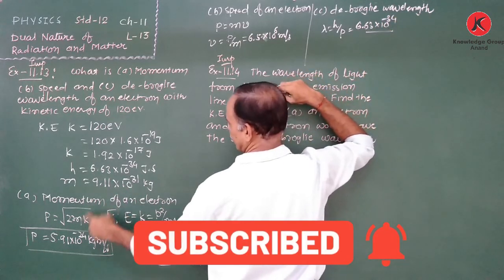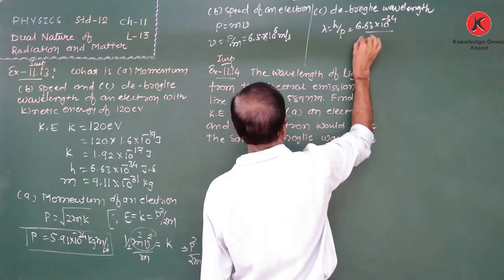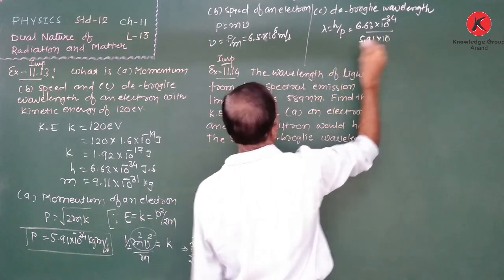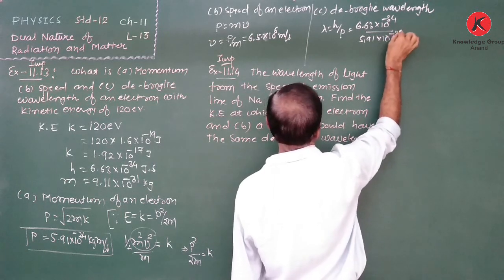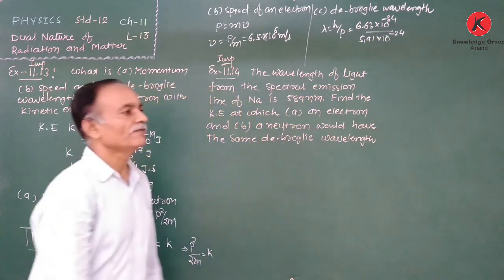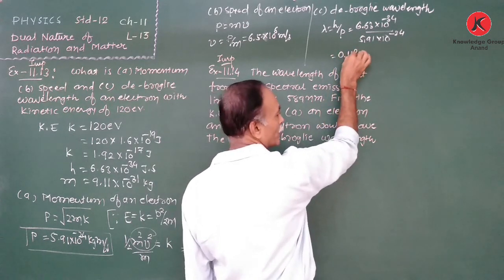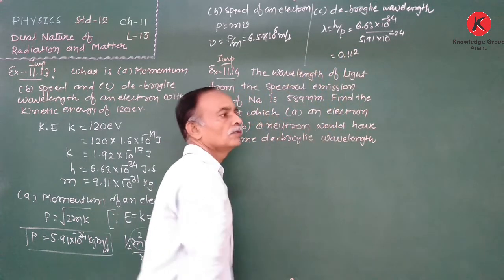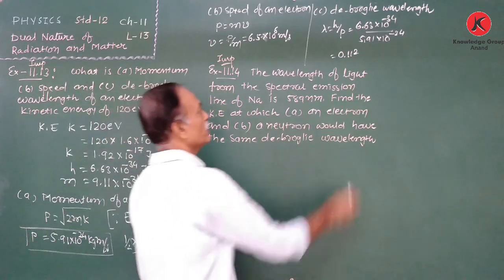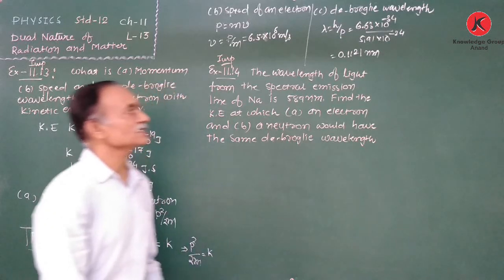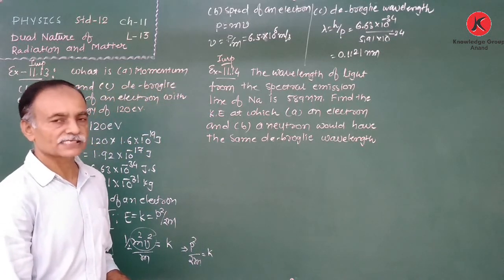Momentum we already obtained, that is 5.91 into 10 to the power minus 24. Therefore the wavelength is 0.1121 nanometer. That many nanometer. Clear this?